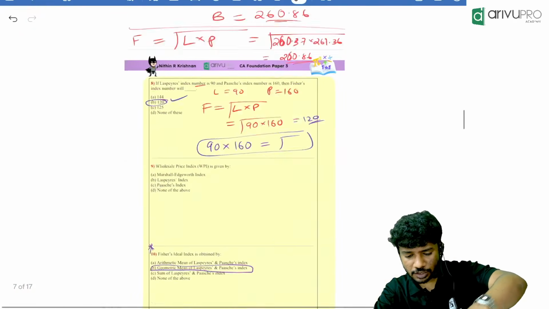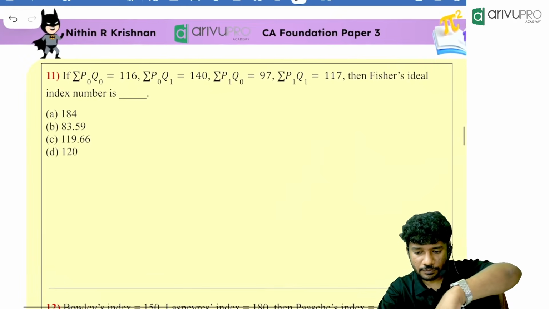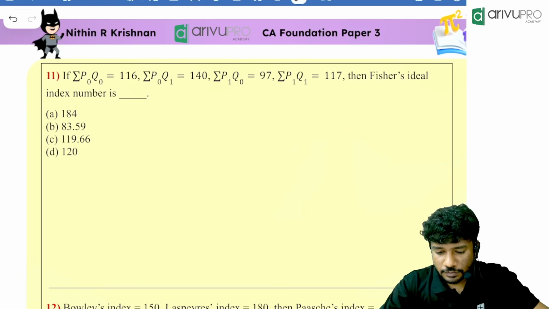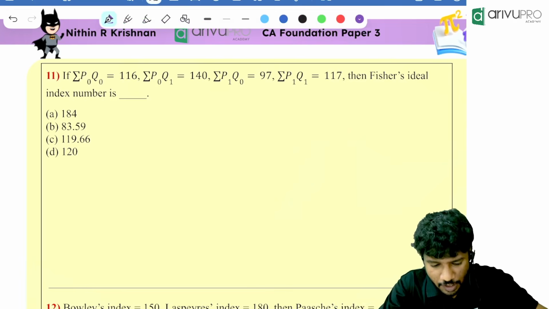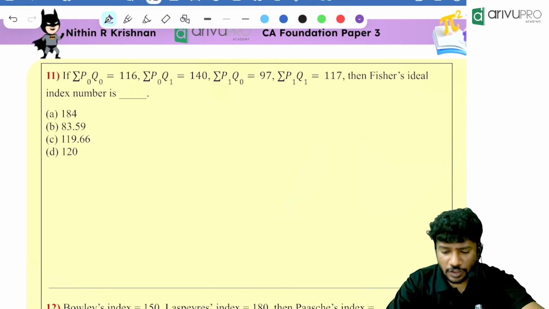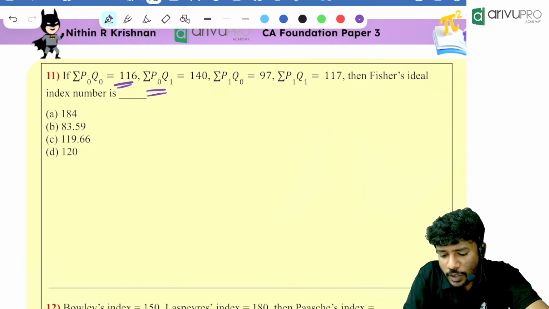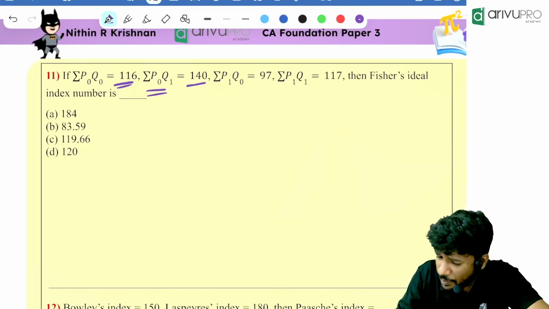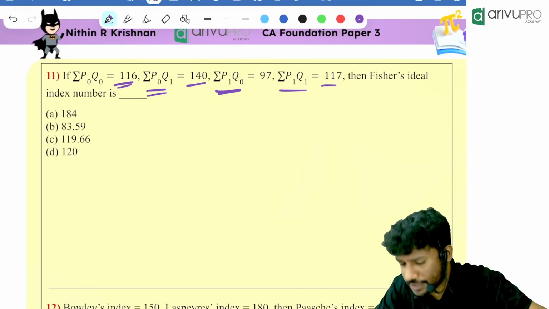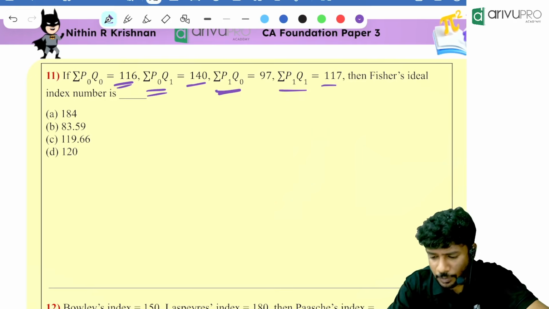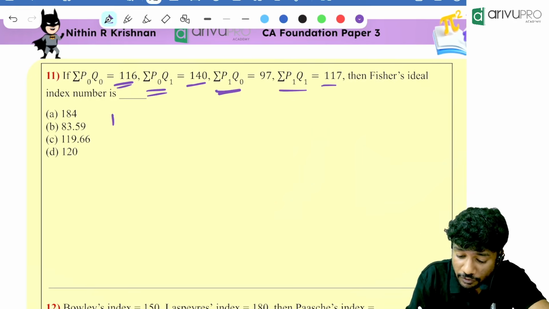Next one. Can we go for a question? The question is right here. Tell me, what are they asking? What is given? Summation of P0Q0 is equal to 116. Summation of P0Q1 is equal to 140. Summation of P1Q0 is equal to 97. Summation of P1Q1 is equal to 117. Find the index number. Which index number? Ideal Fisher's index number.